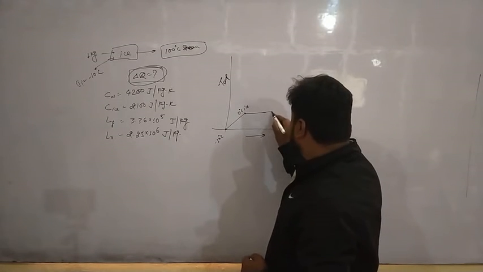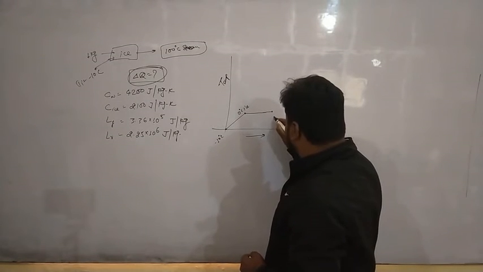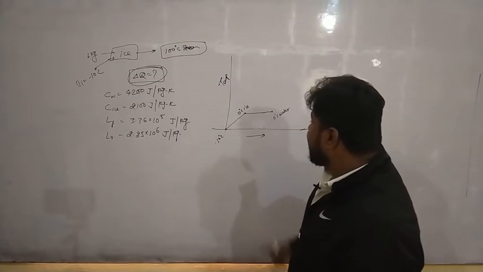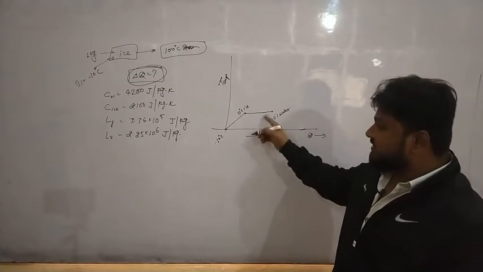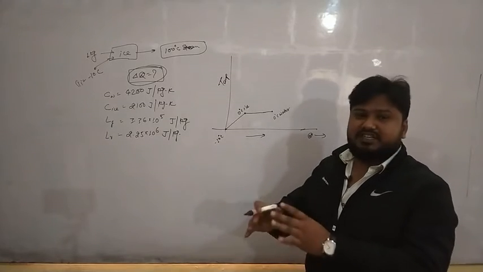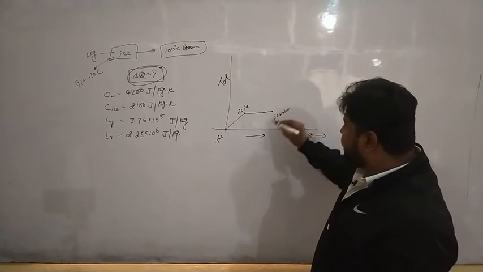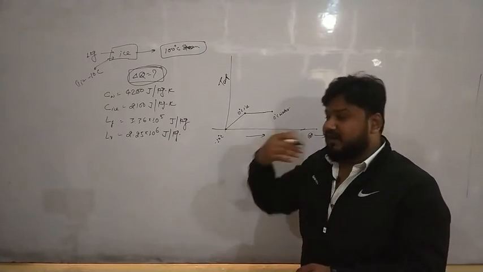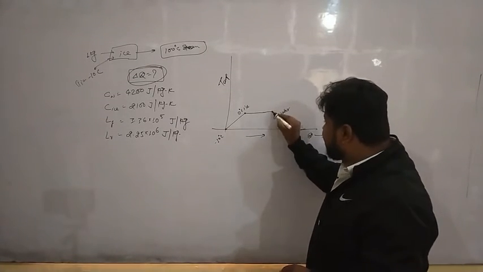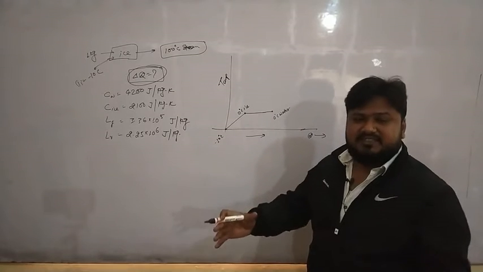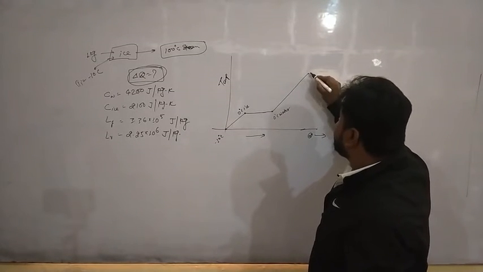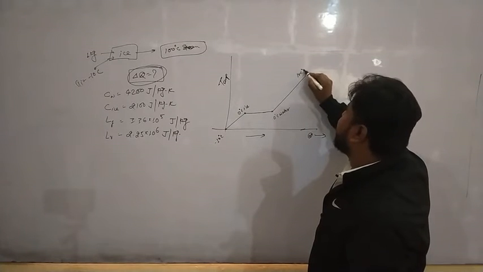So let us take from here to here, this is 0 degrees Celsius of water. In between these 2 points, there is a mixture of ice and water. Now once completely 1 kg of ice has been converted into completely 1 kg of water, which is at this point, after that when we supply the heat, its temperature rises to, suppose here it is 100 degrees Celsius of water.